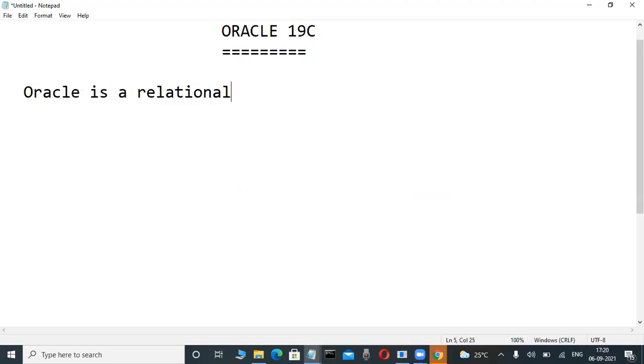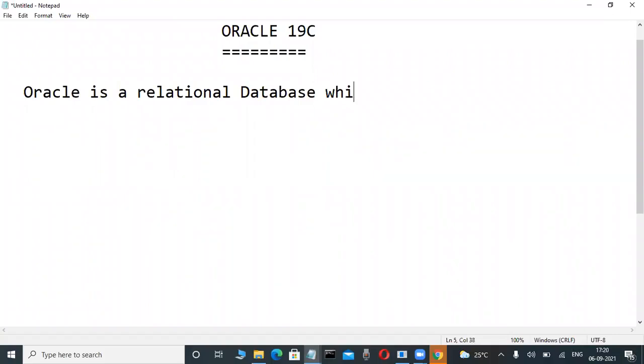relational database. Relational database means data stored in the format of rows and columns. That is a matrix format. Oracle is a relational database